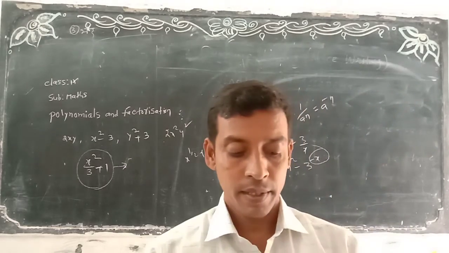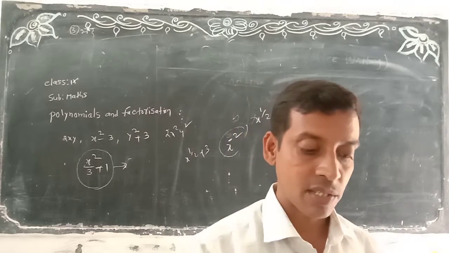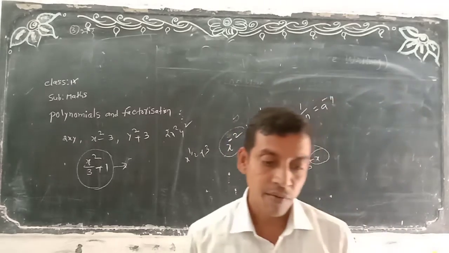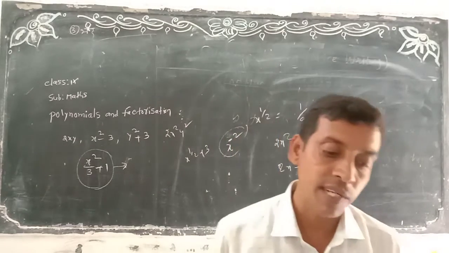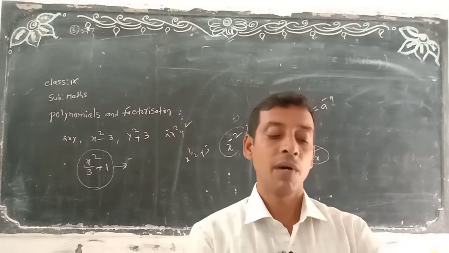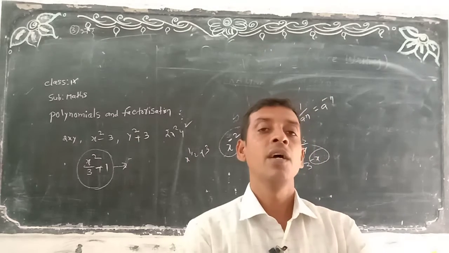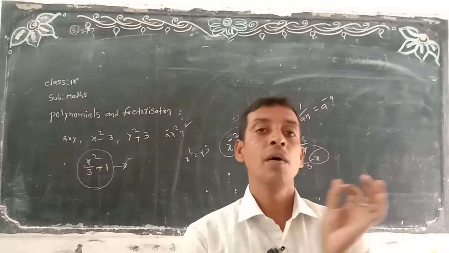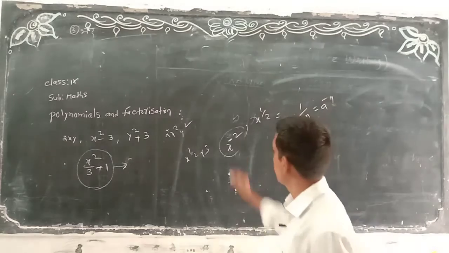Okay? Next, think and discuss and write. Page number 28. Which of the following expressions are polynomials, which are not, and give the reason. The first one is a polynomial. Why? Because all the powers are what here? They are positive only. 4x square plus 5x minus 2 is exactly a polynomial. Why? Because the powers are positive powers only. The second is also a polynomial, y square minus 8.